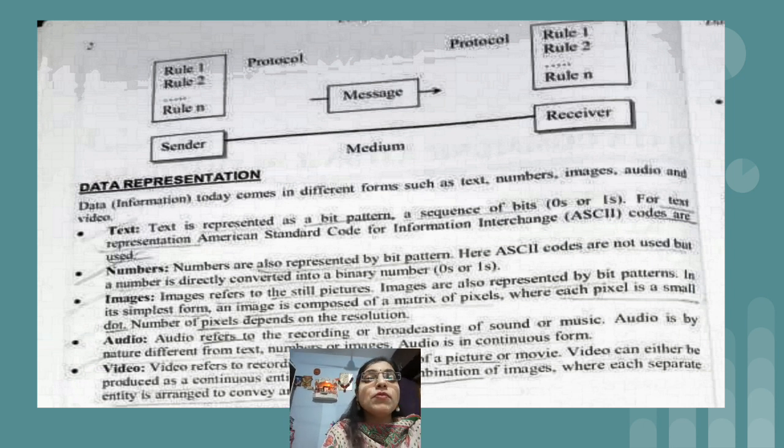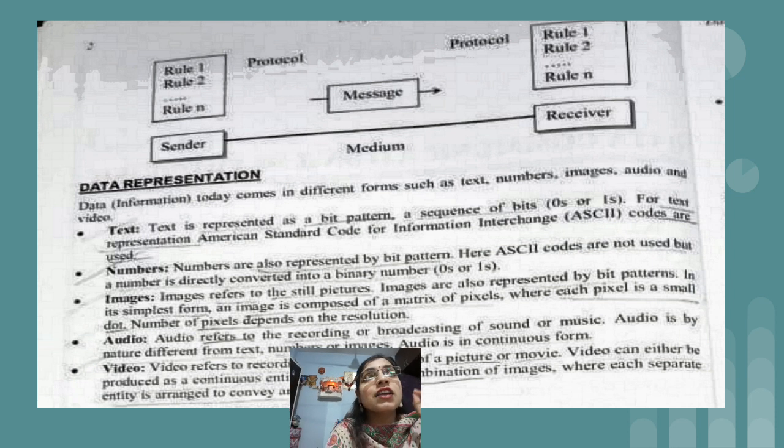Then the second type of data which we can send is numbers. Numbers are also represented as a bit pattern, that is a 0 and 1 pattern. But numbers do not have ASCII codes. The number is directly converted into binary. For 1 the binary code is 0001. For 2 we type 2, but the computer will understand it as 0010. So to represent numbers, we never make use of ASCII code.